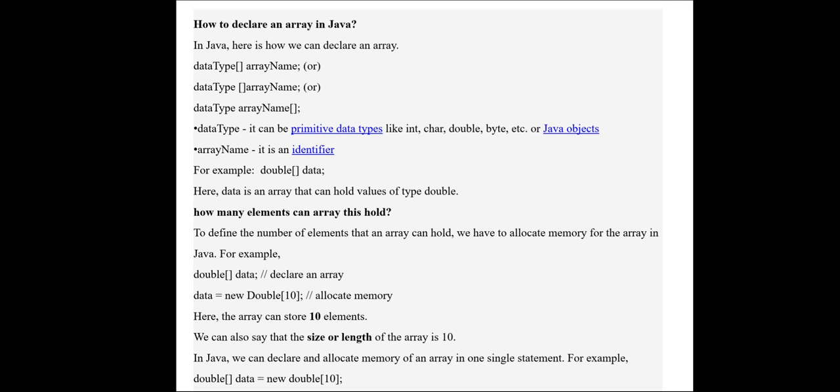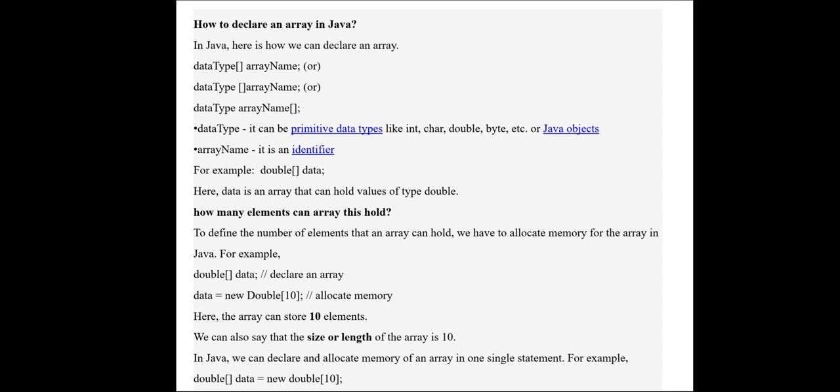For example, double square bracket data. So data is the name of the array. This array can also be declared in different ways: double data, and at the end the square brackets, we can also write. Here data is an array that can hold values of type double. It is an array of the type double.